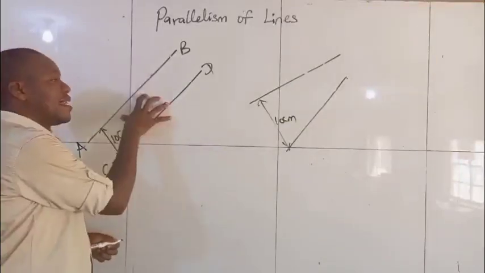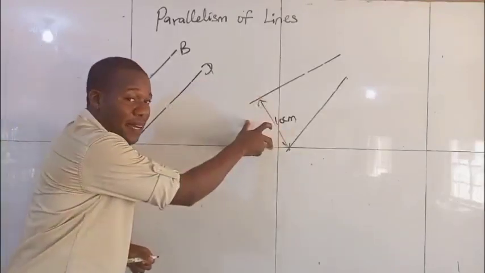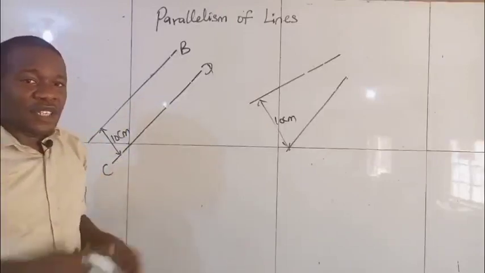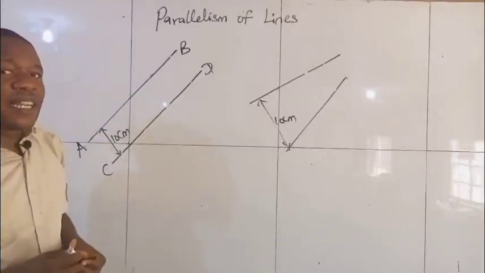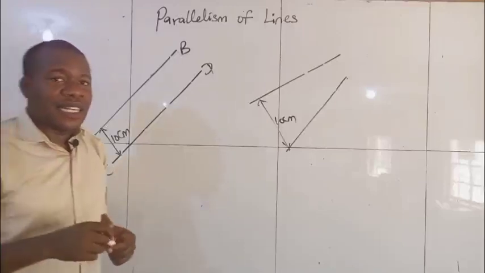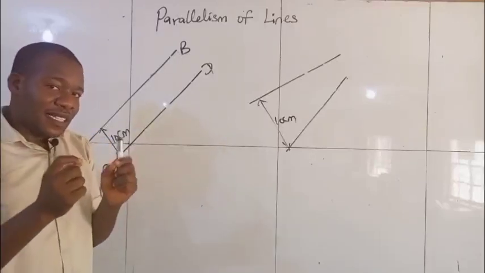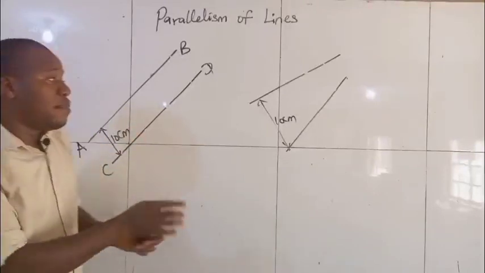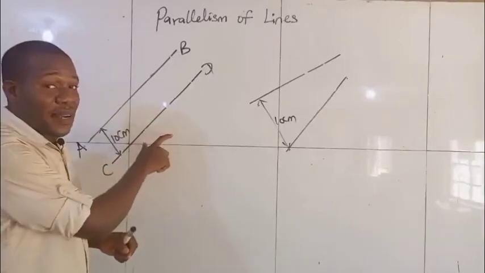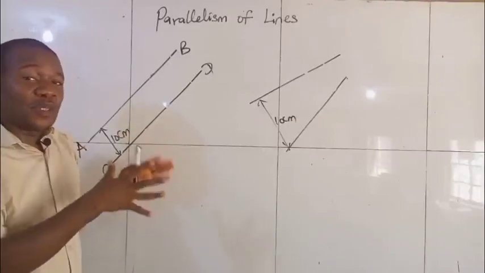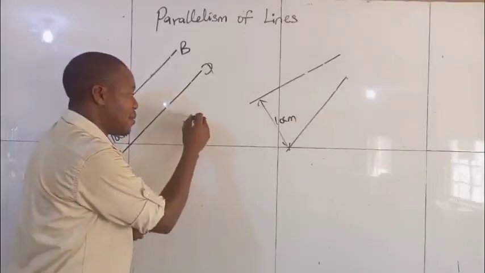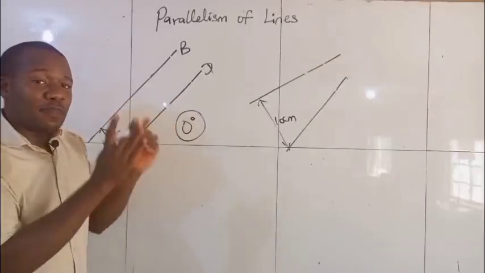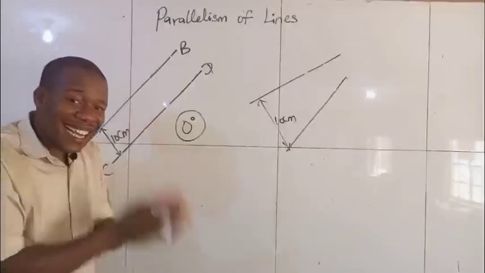So we call these parallel lines, but these are not parallel. Parallel lines are lines that will never meet no matter the extension of the two lines. That's point number one. Point number two is that angles are formed whenever two lines meet. At the meeting of two lines is where angles are formed. But if parallel lines are not meeting anywhere, it means that the angle between two parallel lines is 0 degrees. Very important to note. The angle between two parallel lines is 0, because parallel lines will not meet anywhere.